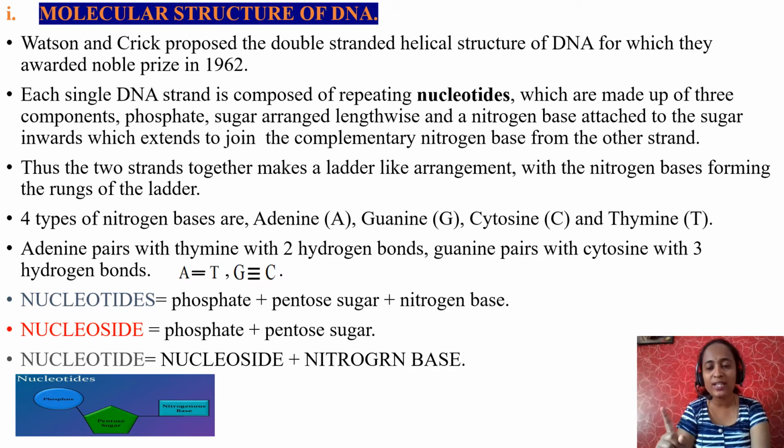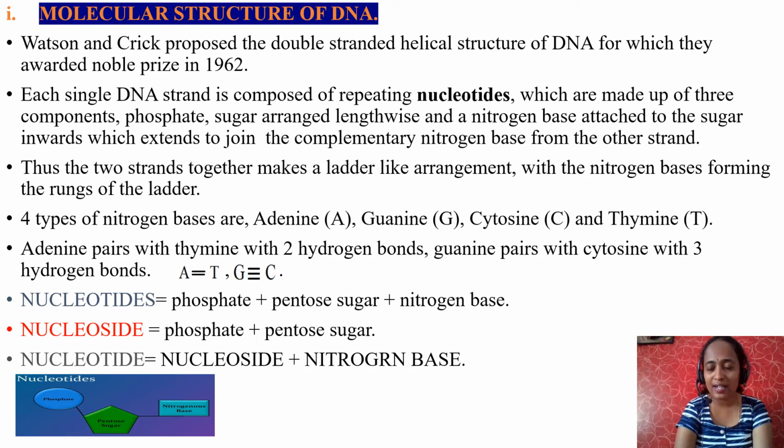Adenine always pairs with thymine, with two hydrogen bonds. Guanine always pairs with cytosine, with three hydrogen bonds. Just imagine there are two DNA strands. If the first DNA strand has A, adenine, definitely the opposite, complementary strand should have T. So A pairs with T always. Between A and T, how many hydrogen bonds should be there? 2. G always pairs with C. Like that, nitrogen bases pair with each other.